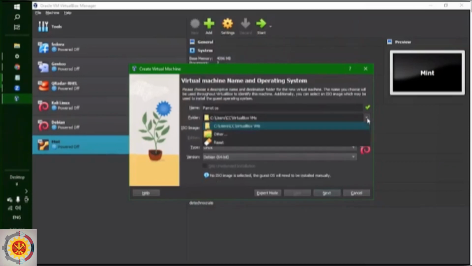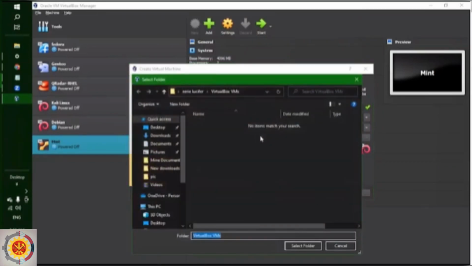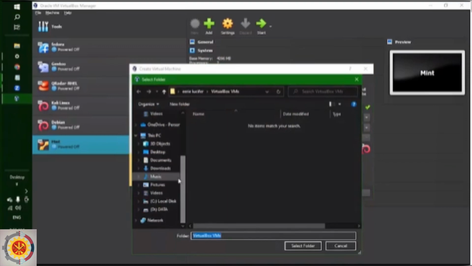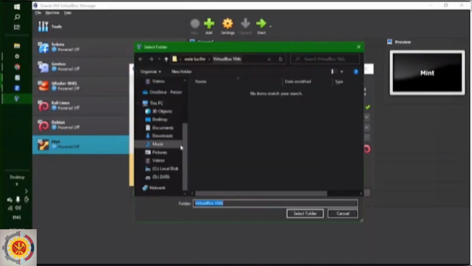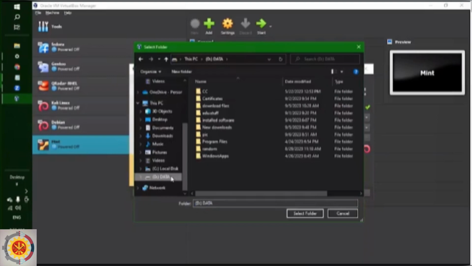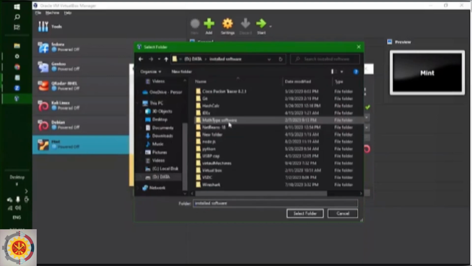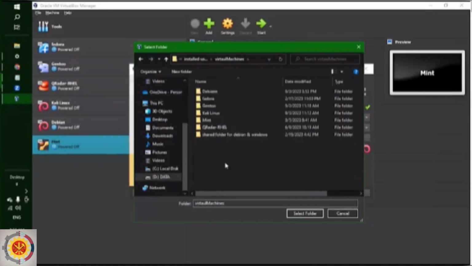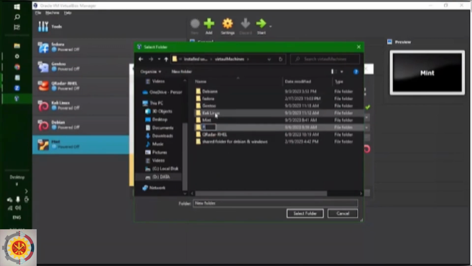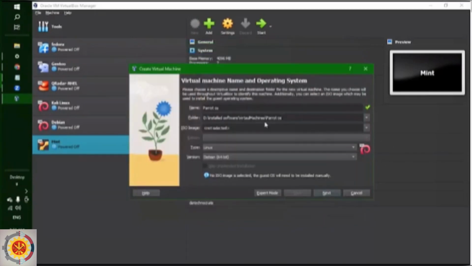And I'm gonna change the location of this virtual machine because my C drive does not have much space. I'm gonna select C, install software, virtual machines, and make a new folder for Parrot OS and select it. So here the location is changed. I'm gonna click next.